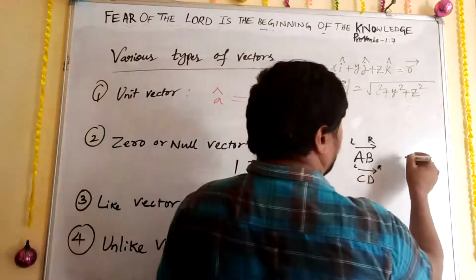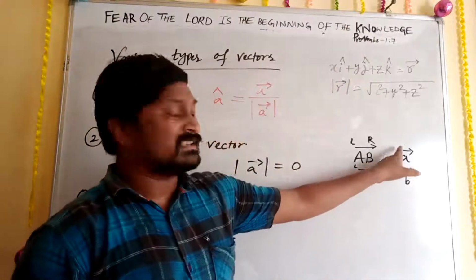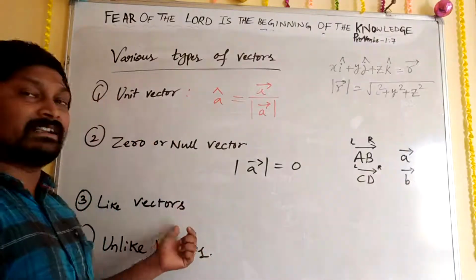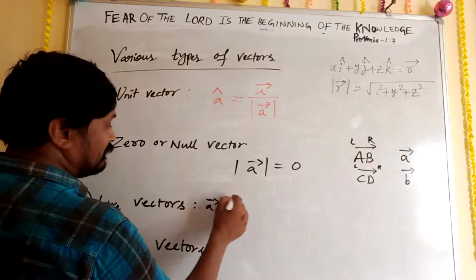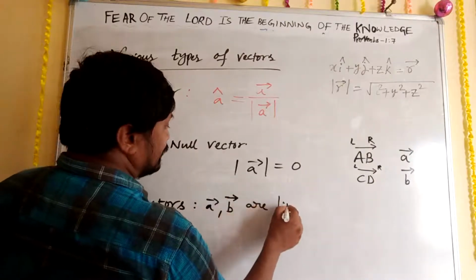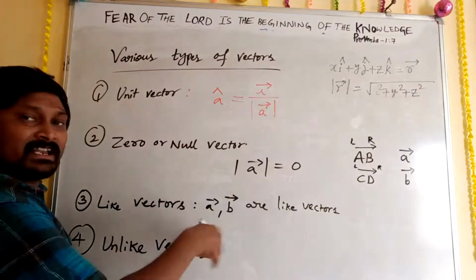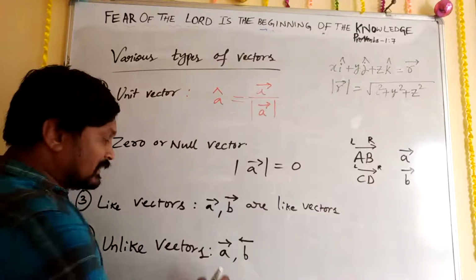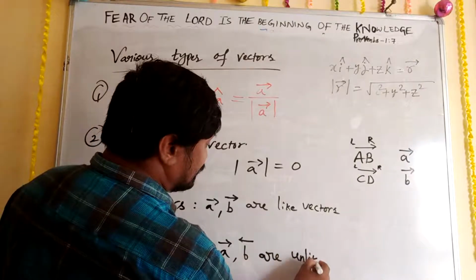In simpler words, if this is A vector and this is B vector, both having the same kind of direction, then they are called like vectors. Then what are unlike vectors? The reverse of this. One should be left to right and the other right to left. Those are called unlike vectors.